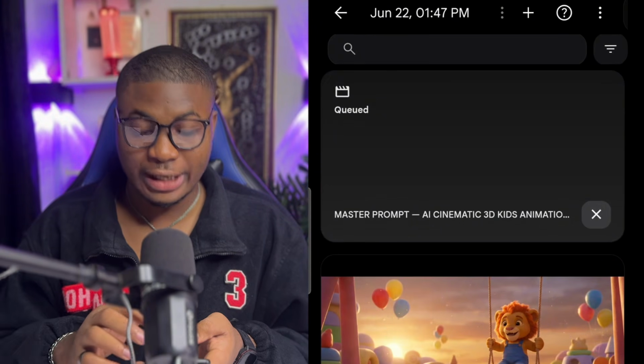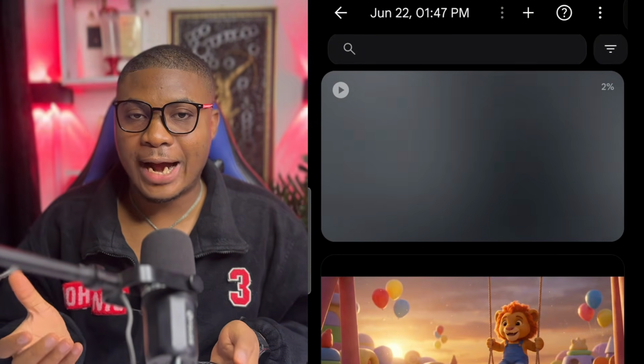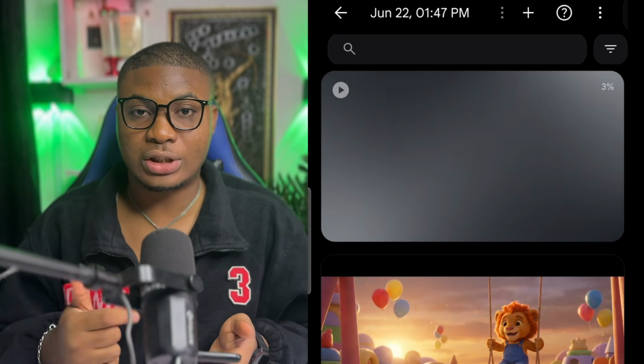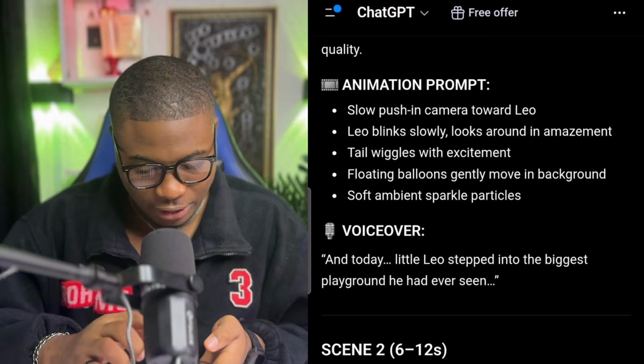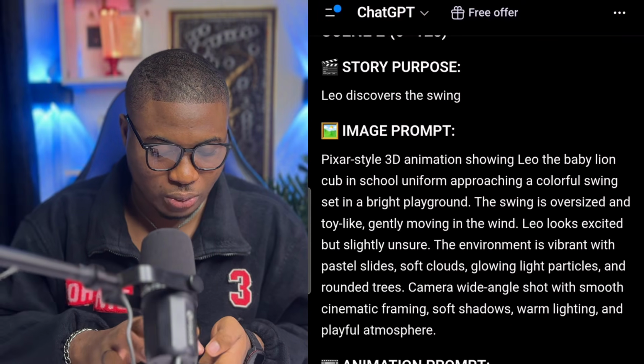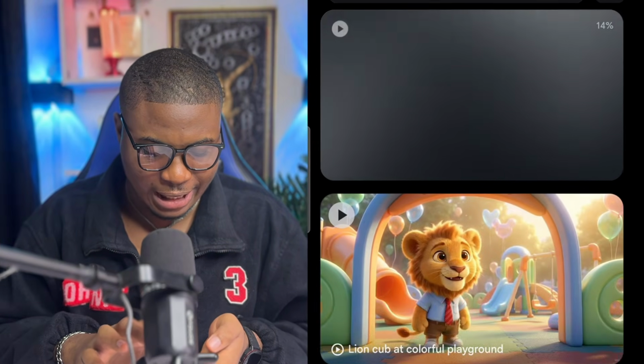Let's wait for it to generate. I would advise that while you are waiting for the first one to generate, you can do the others behind the scenes and wait for them to generate as well. I'm going to just do that behind the scenes. So right here, you're going to see that this exact one I've generated.